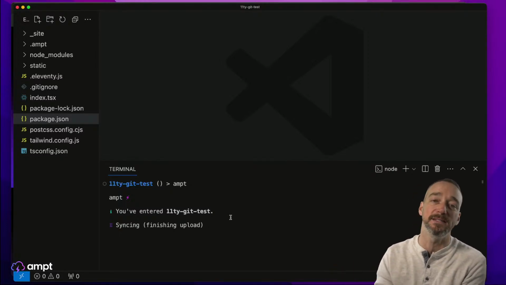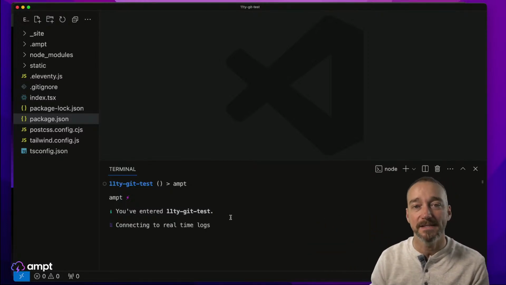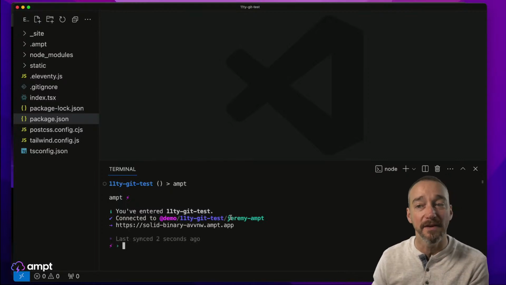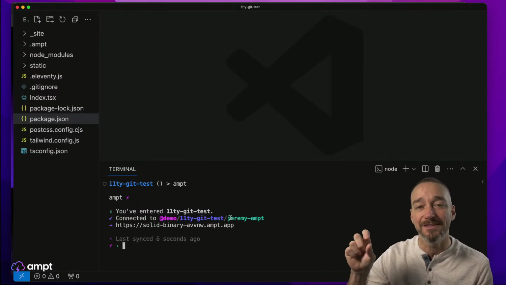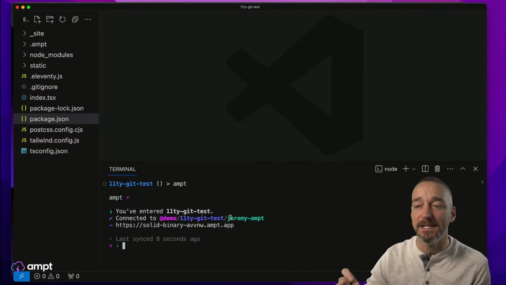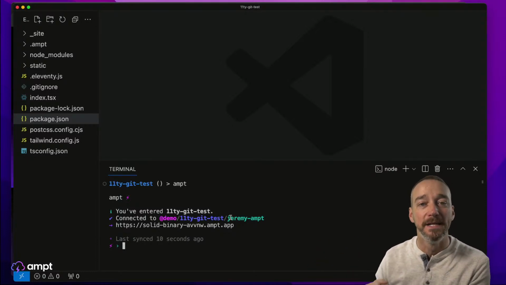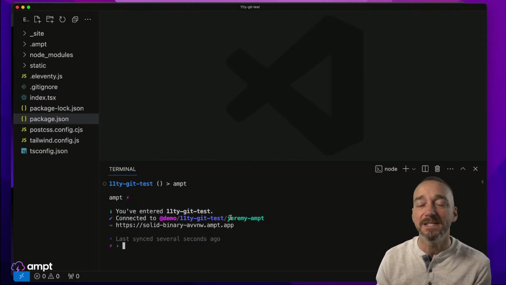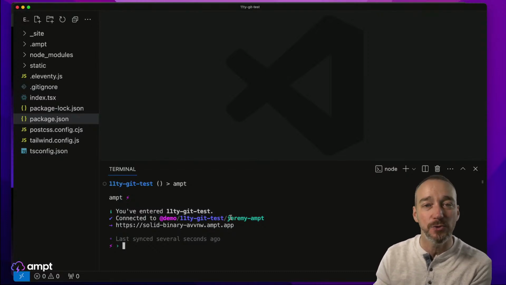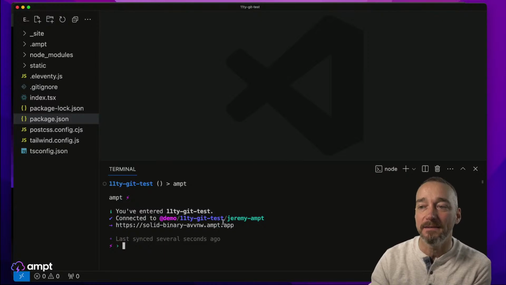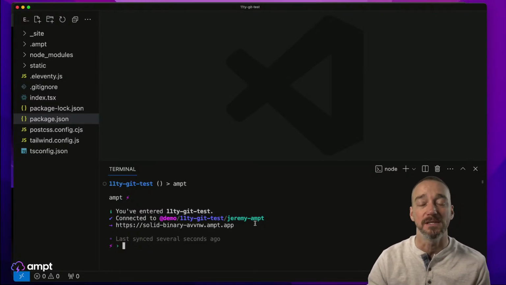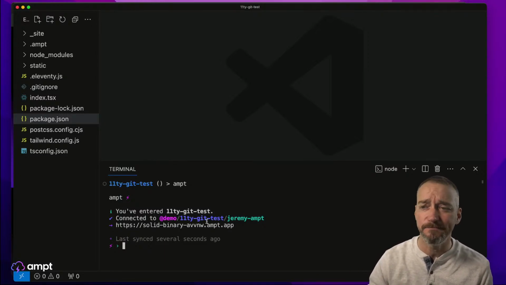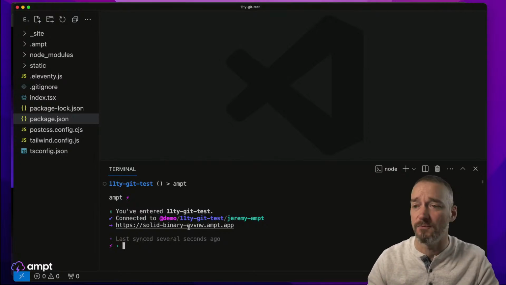Essentially what this is doing is coordinating with the centralized system to say, okay, you need a developer account for this particular org, and what this has just done is created a new AWS account, basically pulled from a pool of AWS accounts that were already pre-configured with Ampt environments. This has now taken that and assigned it to me, and now this demo 11t get test and Jeremy-Ampt, which is how I'm logged into the system, is automatically up and running here.